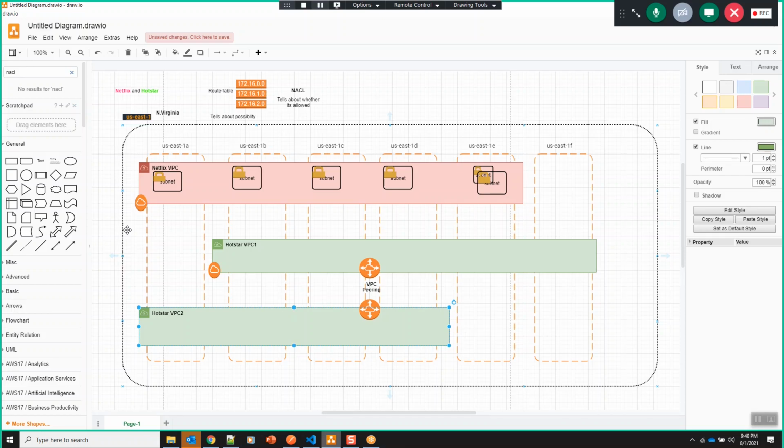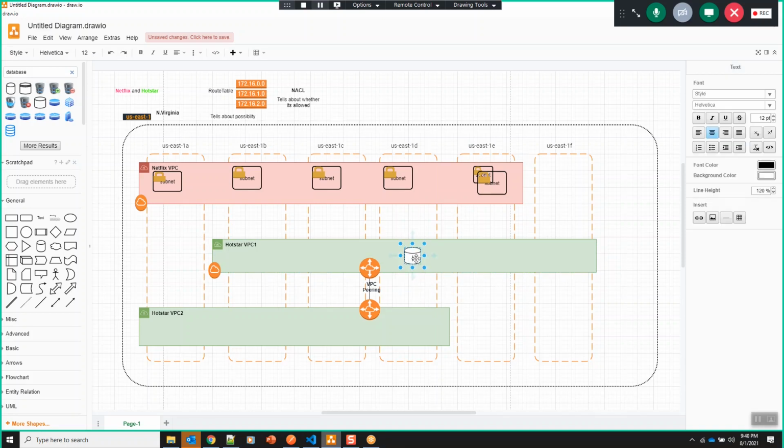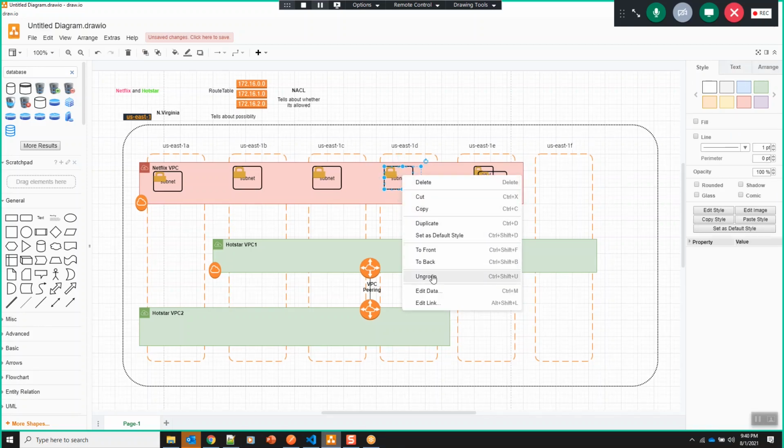Okay. So what I will do, let's say in the Hotstar VPC1, I have one database in US East 1D. Let's say I don't want my database to be accessed by the outside world, and I will make that particular subnet a private subnet.